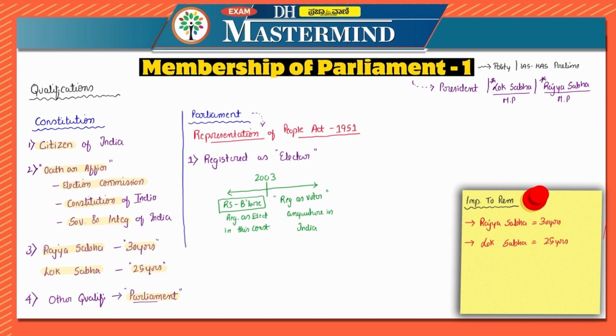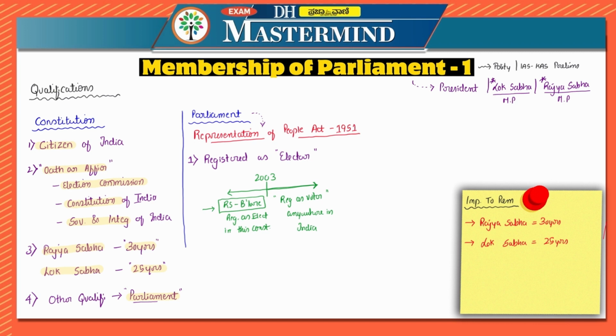But I hope this is clear. That is, if they have to stand from, let's say, Bangalore constituency example, then they had to be registered as a voter in Bangalore constituency before 2003, but after 2003 this was changed that from anywhere you can contest.